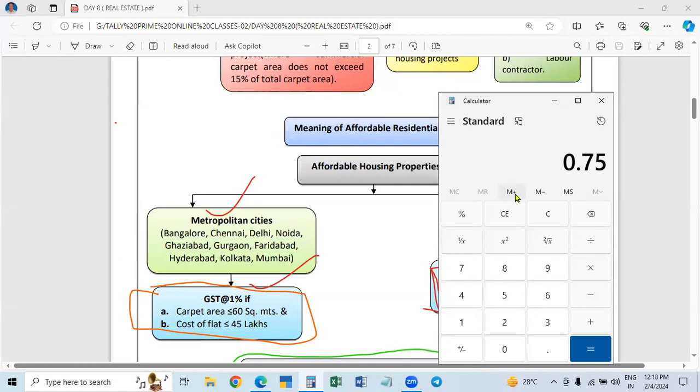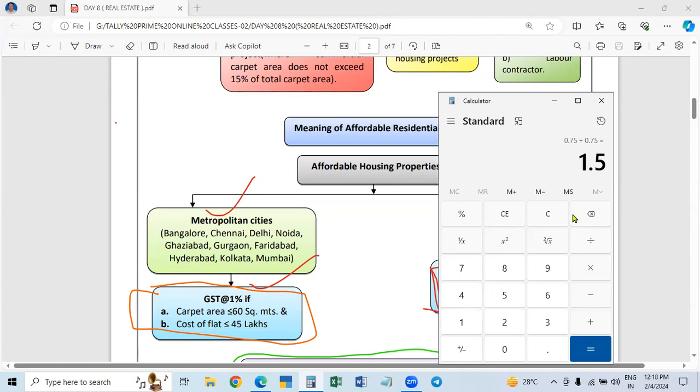0.75% is the CGST. That means SGST is also 0.75, so the total tax rate is 1.5%. This is the rate prescribed in Notification 3/2019 for residential houses.